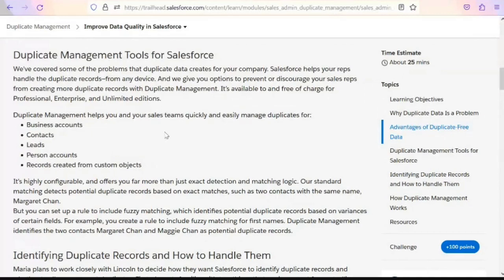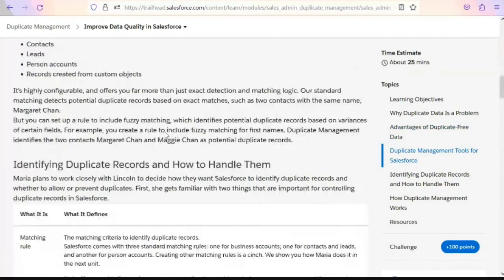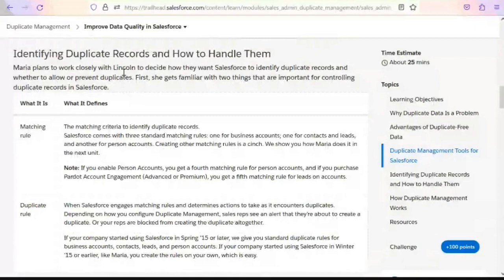So for that there is a way to identify duplicate records and how to handle them. Maria asked Lincoln to research how they want Salesforce to identify duplicate records. Obviously in Salesforce you can use reports to identify the duplicates, then use Excel, identify, and clean up the data.